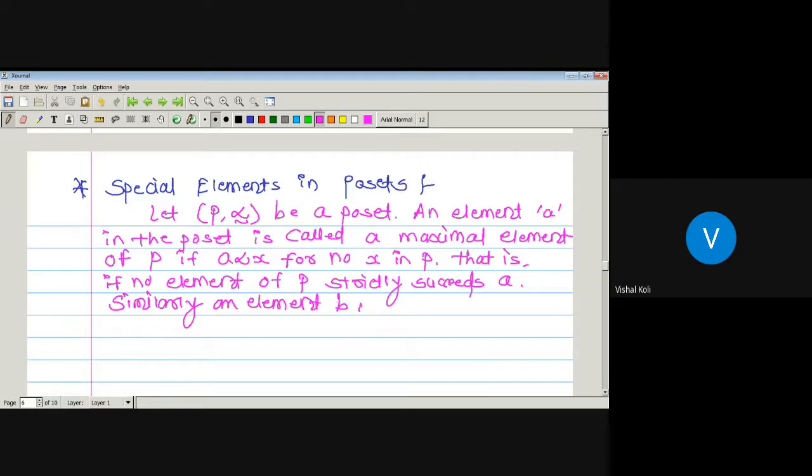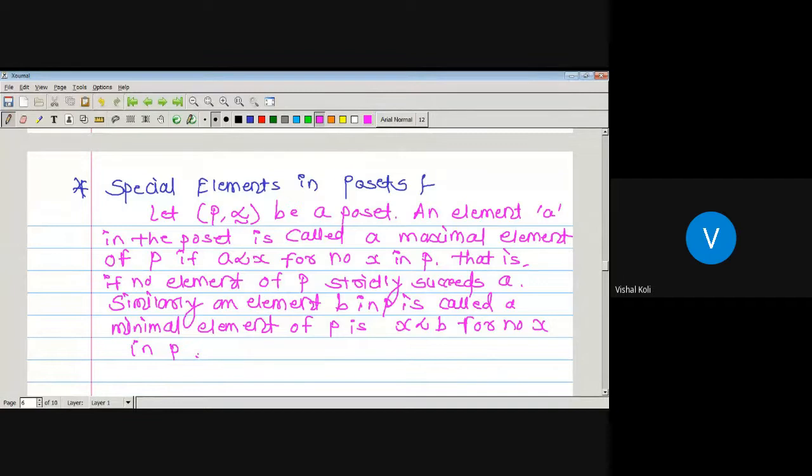Similarly, an element b in P is called a minimal element if x precedes b for no x in POSET P. So there is no element x in our given POSET P which strictly precedes our element b. Then such an element b is called a minimal element. So these are nothing but the maximal and minimal elements.